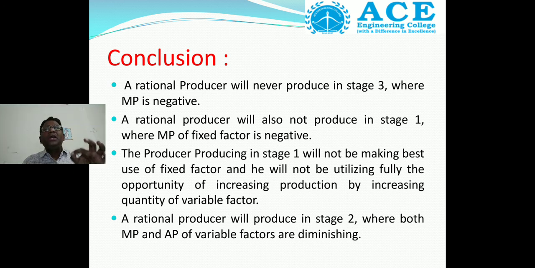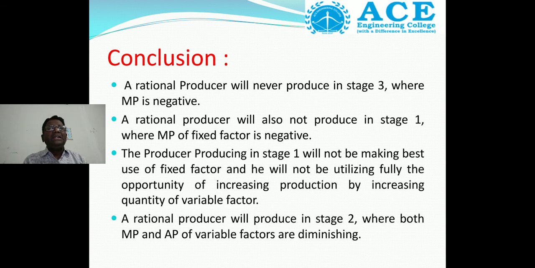The producer producing in stage 1 will not be making the best use of the fixed factor, and will not be fully utilizing the opportunity of increasing production by increasing the quantity of the variable factor. What is the variable factor? Labor. What is the fixed factor? Capital. So he is not utilizing the fixed capital properly.